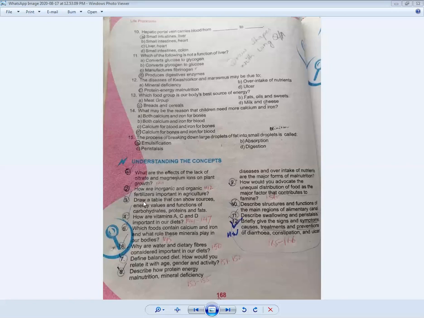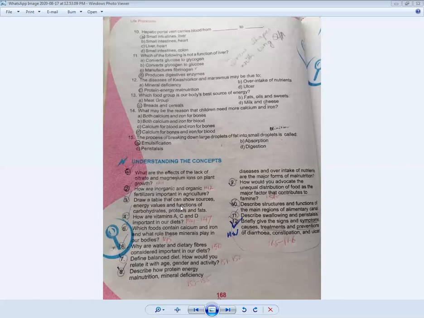Now come to question number 3. Draw a table that can show the sources, energy values and functions of carbohydrates, proteins and fats. This is your question number 3, and you have also discussed all these food groups in your book. In it you will make a table. First you will write the type of food. Second you will write the sources of food, how we get these foods. Then the energy values, that is how many kilocalories we should use per day, and the functions.